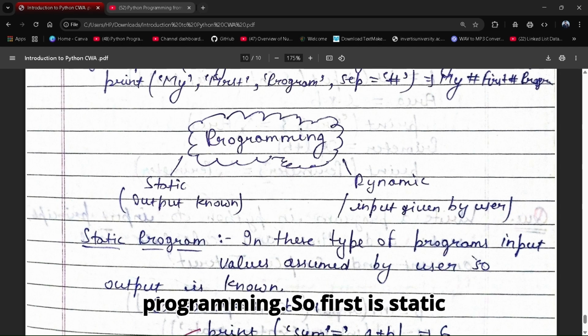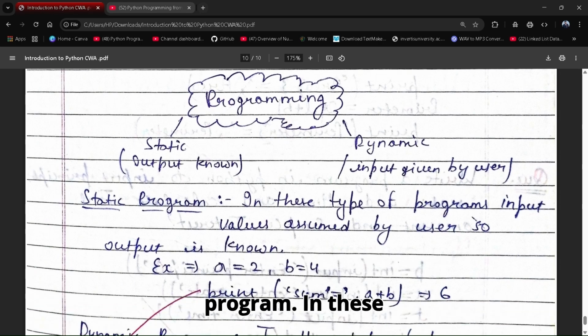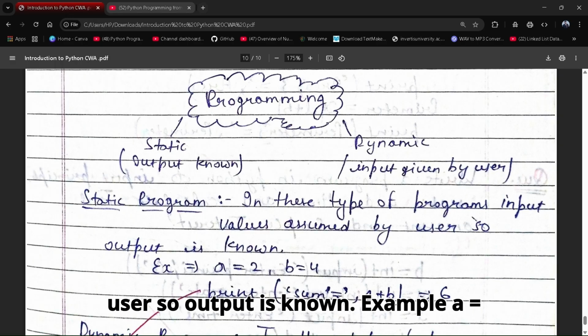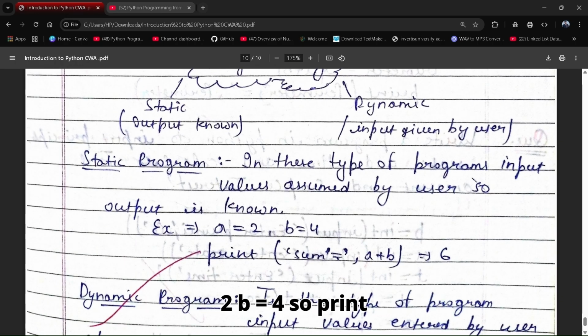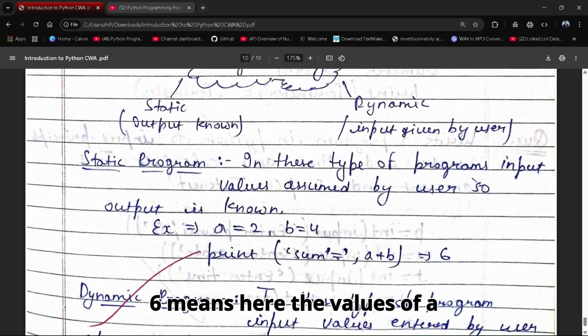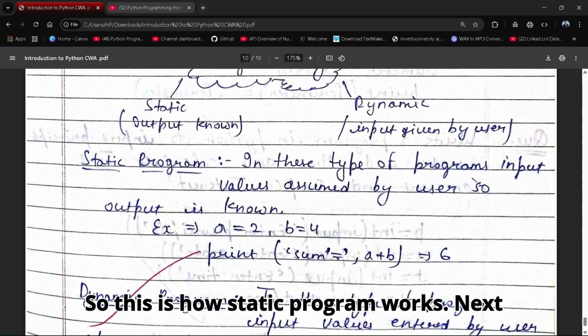So first is static program. In this type of program, input values are assumed, so output is known. Example: a equals 2, b equals 4. So print sum equals a plus b, which will give an output 6. Means here the values of a and b are assigned, so we know the output before execution. So this is how a static program works.